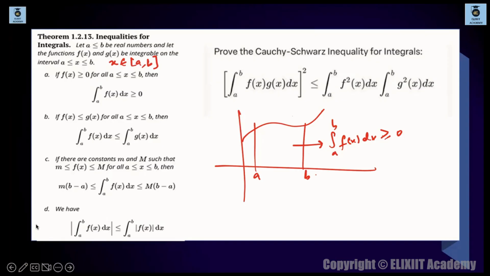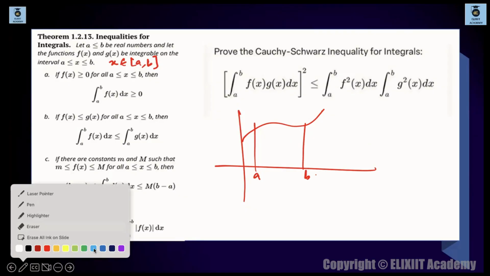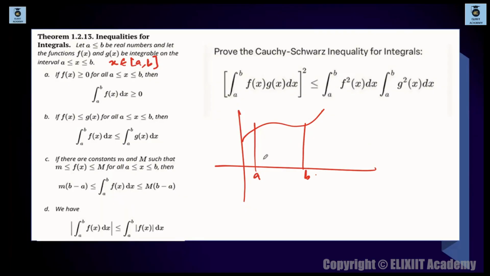Second one is saying fx is less than or equal to gx. ठीक है? Means we have two graphs. Now we are having two graphs. One is fx and the second one is gx. तो two graphs ले लो in such a way कि एक fx ले लो और एक gx ले लो. I am taking fx in this way. ये fx है और ये gx है. Two graphs I am taking, fx and gx.